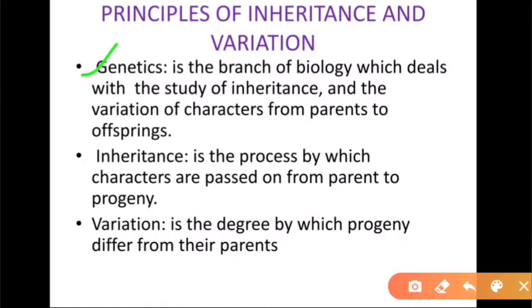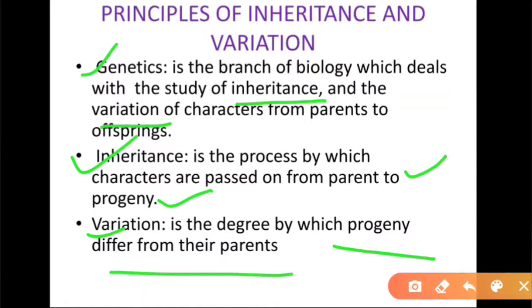There are two words: inheritance and variation. Inheritance is the process by which the characters are transferred from parents to offspring, from parent to progeny. During reproduction, characters are transferred from parents to progeny, and this is called inheritance. Now, variation: all offspring are slightly different from the parents. This is called variation, the degree by which the progeny are different from the parents.